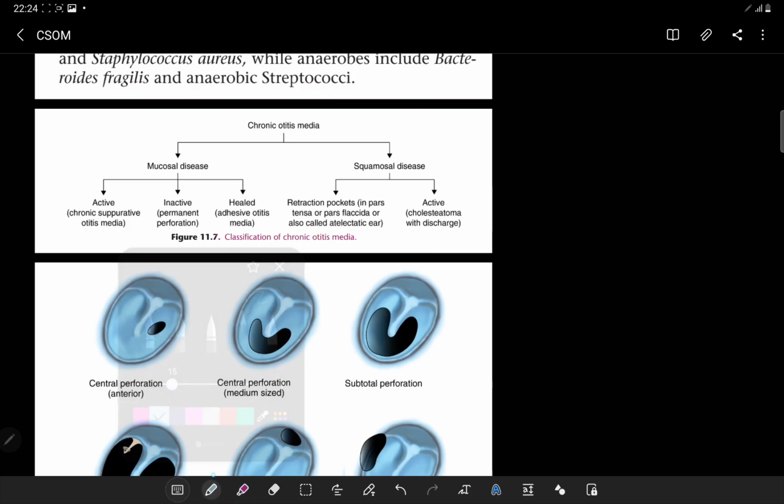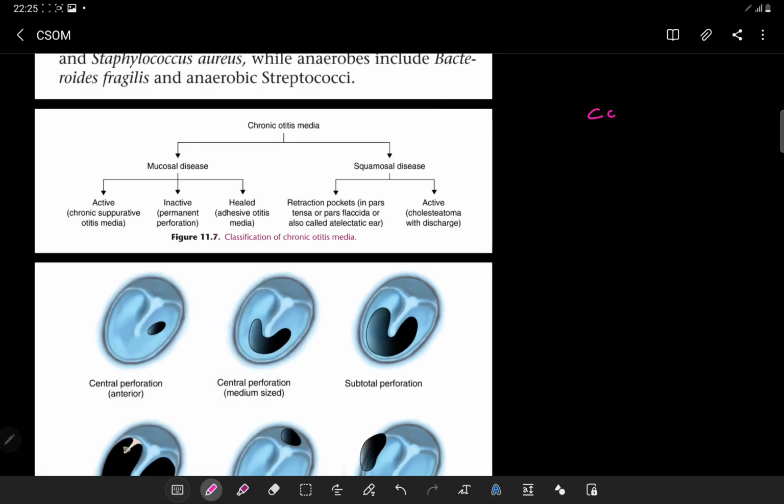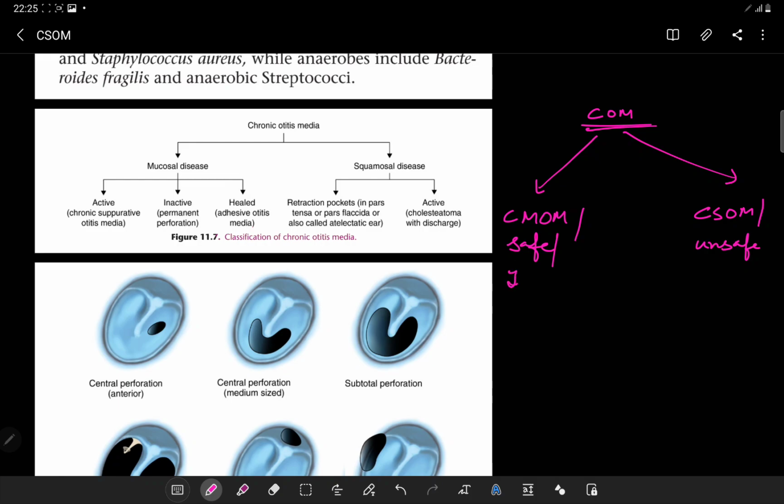So it says that we have to have some introduction about this chronic otitis media. Always remember we have the chronic otitis media. Now this chronic otitis media can be chronic mucosal otitis media, or we can have the chronic squamosal otitis media. This is the safe type of the CSOM, or this is the unsafe type of the CSOM. This is also known as the tubotympanic type of the CSOM. This is also called as the atticoantral type of the CSOM.